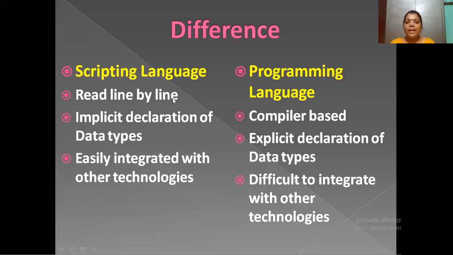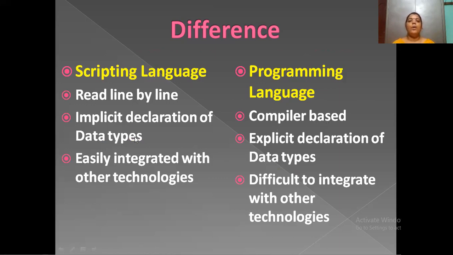I have already explained that in procedural languages we use line by line, meaning the user needs to give the instructions line by line and execute line by line. Whereas in a programming language, the execution and the working part is done compiler based.